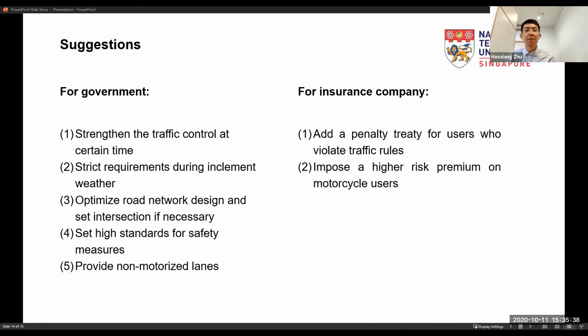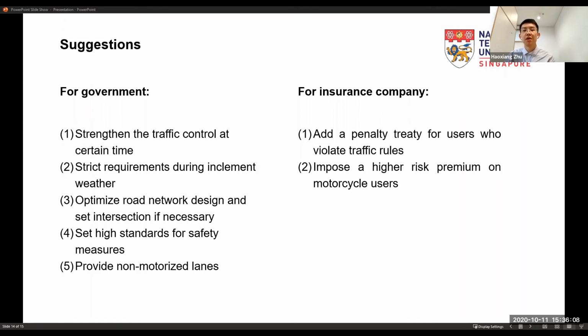And for insurance companies, I also gave two suggestions. The first one is to add a penalty treaty for users who violate traffic rules. If a user violates traffic rules, the probability of fatality will increase significantly. Since violating rules is also illegal, the insurance company also has the right to reduce the amount of compensation or even refuse compensation.